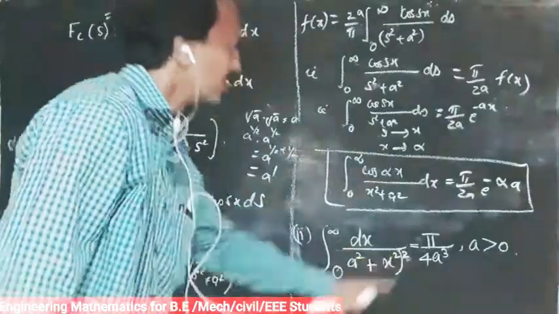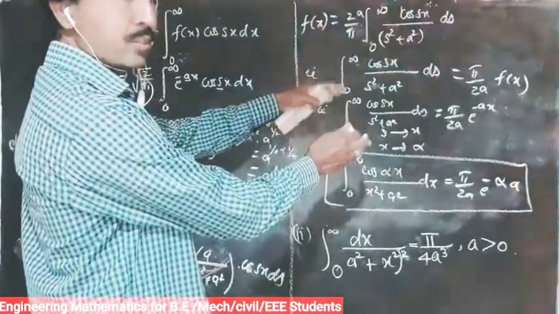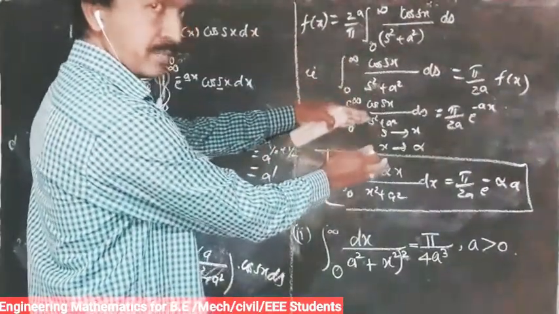So the second part is the square. So we apply Parseval's identity. In the Fourier transform also, what did we see first? First we applied the inversion in the deduction part.